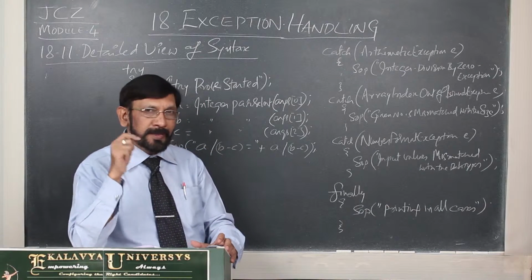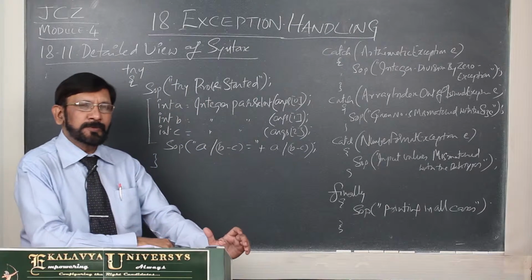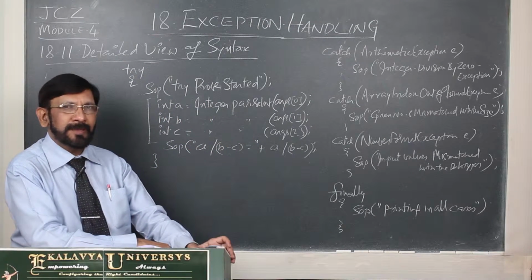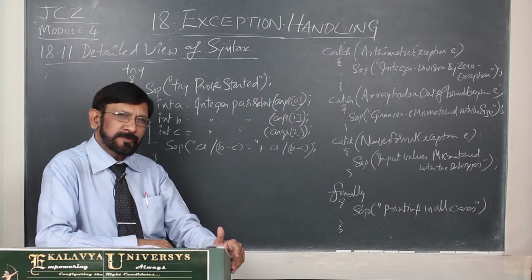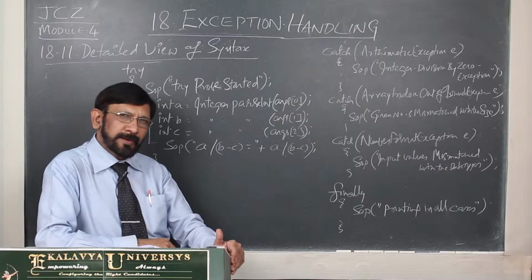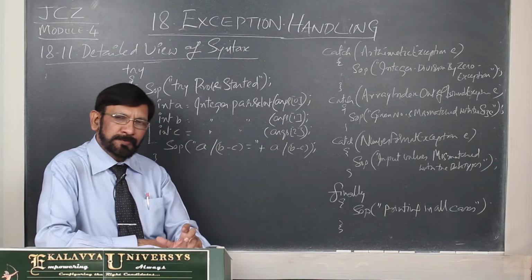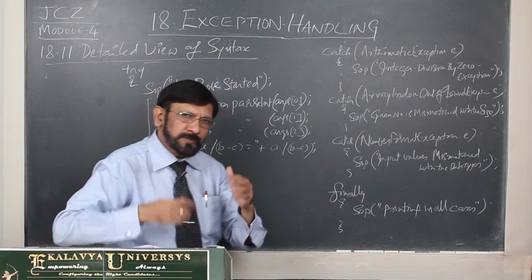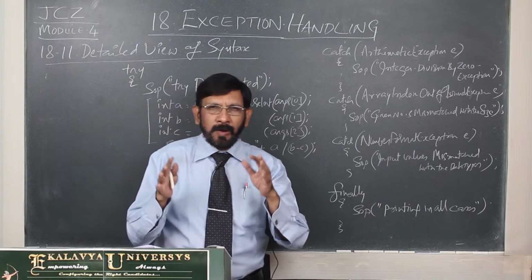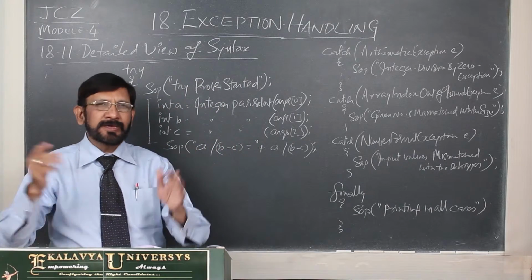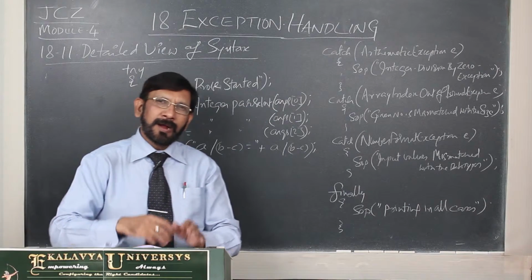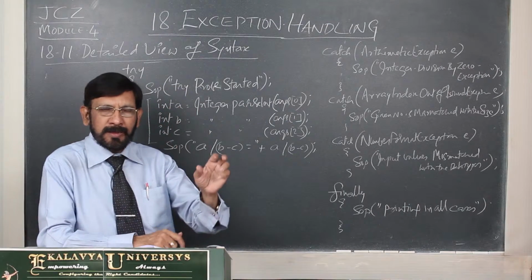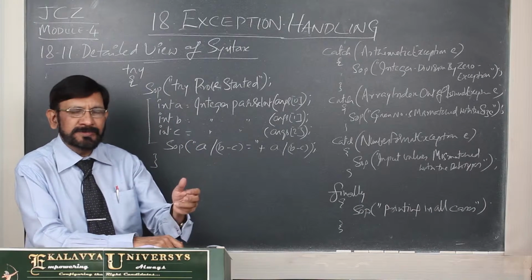Being a programmer, you must be in a position to assume. Suppose one minister is going outside for a public visit, then being a security person, you must foresee how many types of risks are there for the VIP, for the minister. You have to think of them, plug the loopholes and provide security.